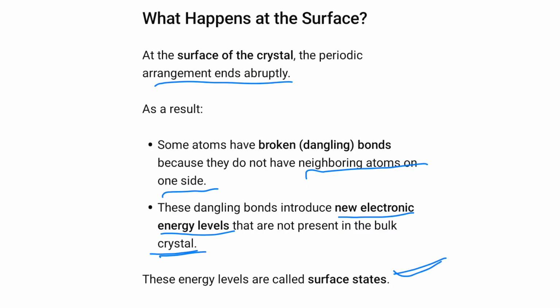So at the surface of a crystal, the periodic arrangement ends abruptly. As a result, some atoms have broken bonds because they do not have neighboring atoms on one side. These broken bonds introduce new energy levels that are not present in the bulk crystal. These energy levels are called surface states.